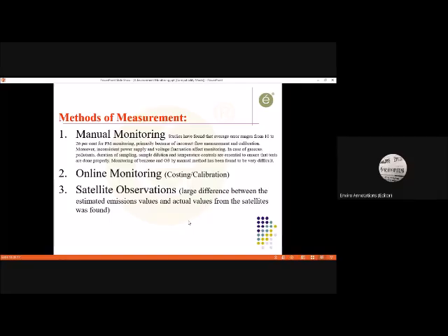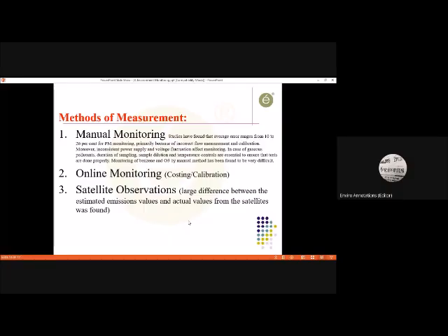Therefore, the local manual monitoring system has the maximum edge, or it is the most useful method in today's perspective. Online monitoring will be much better. It will be much more beneficial in the near future when we have cost effectiveness, we have calibration systems, and we also establish methods for proficiency testing of measurement to a very minute scale.